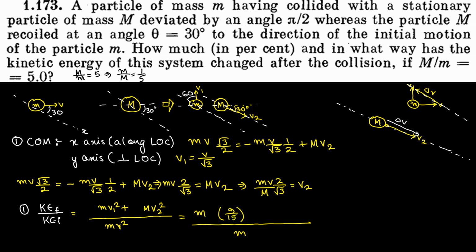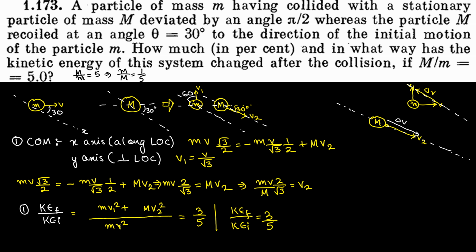Okay, m and m would get cancelled. So our answer is 9 by 15. So final kinetic energy divided by initial kinetic energy is nothing but 9 by 15, isn't it? Or this can be written as 3 by 5. So I can easily say that kinetic energy final by kinetic energy initial is equal to 3 by 5.